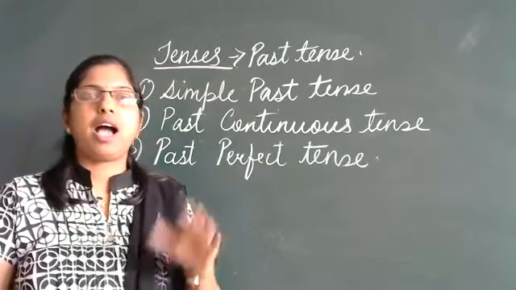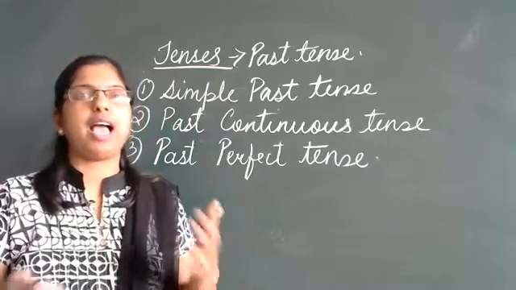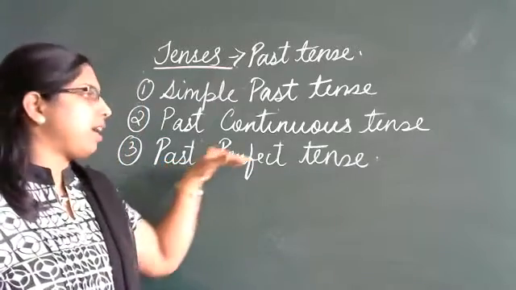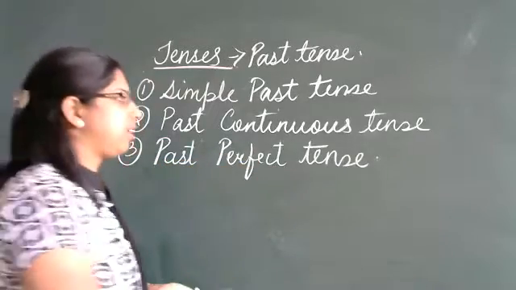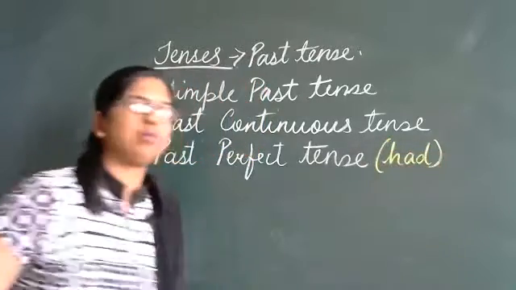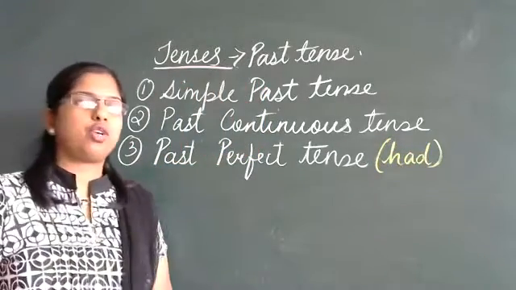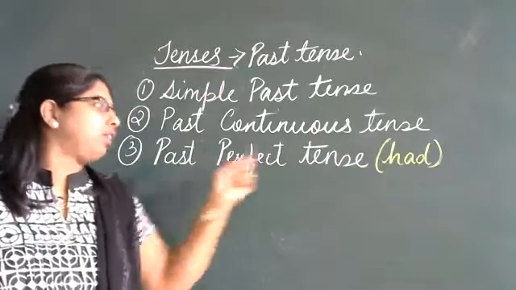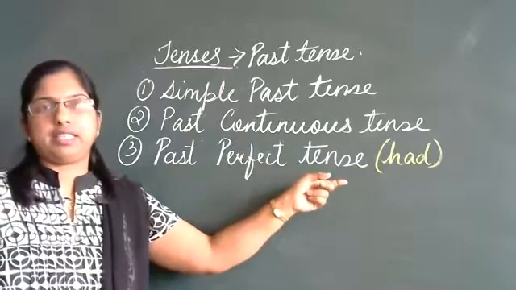She has, I have, you have, they have, we have. The same way, when we talk about past perfect tense, we make use of the word had.